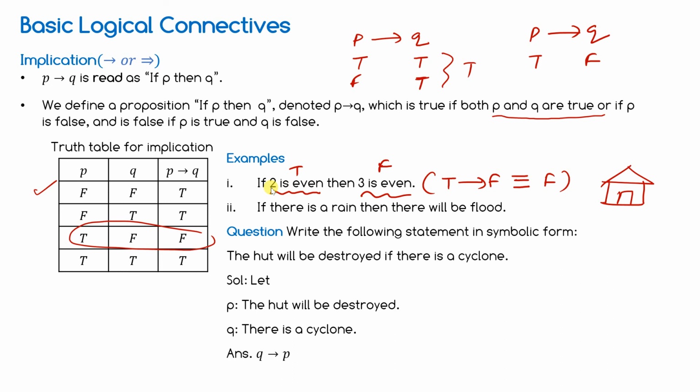It will be Q implication P. Don't be confused: if in the English alphabet P comes first, then Q, it doesn't mean that it will always be P implication Q. It depends upon the question. What is written in the question? If there is a cyclone, then the hut will be destroyed. You have to interpret it like this.